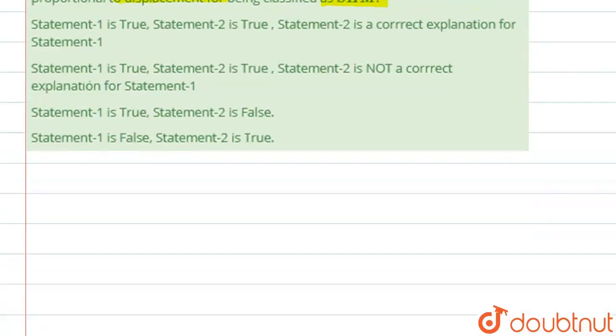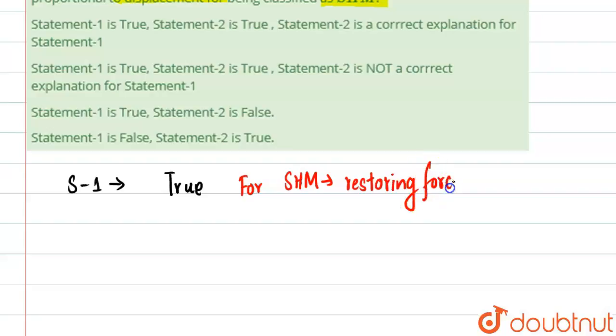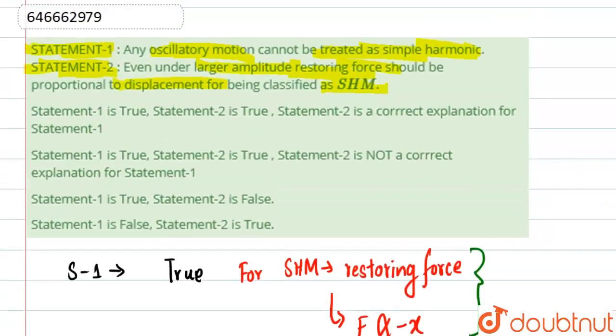So firstly, statement 1 says that all oscillatory motion cannot be defined as SHM. So yeah, that's absolutely true. Why? Because for SHM there is a very important condition, that is there must be a restoring force, and also one more thing, that the force must be directly proportional to minus of x, which is the displacement. So this is the thing for the SHM. If this is not done, then all oscillatory motions are basically not SHM. So statement 1 is absolutely true.